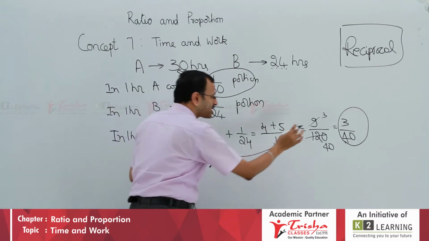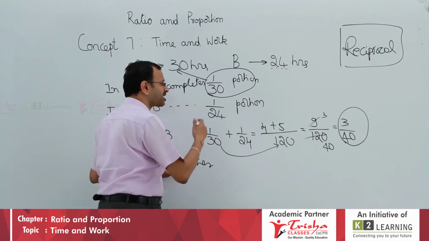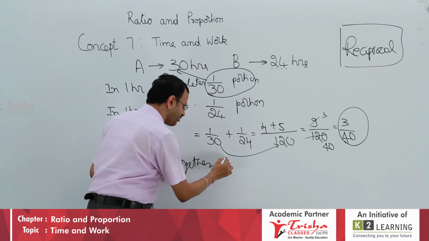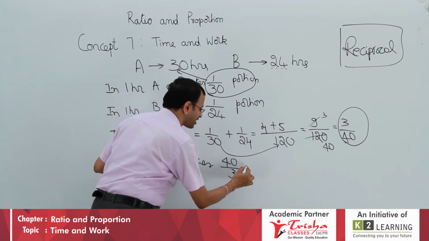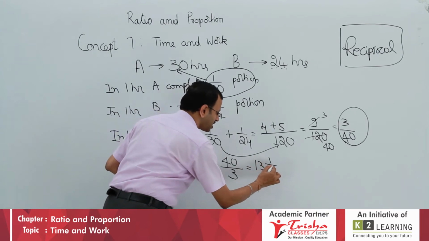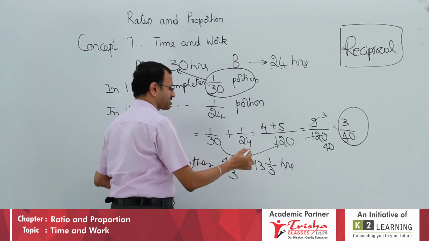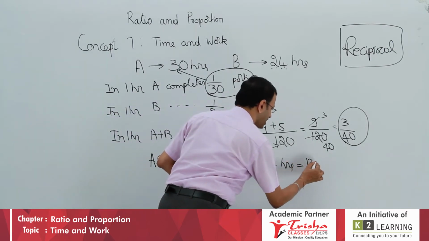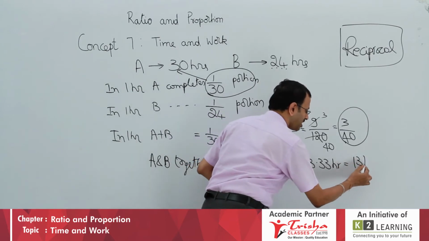A and B together complete 3 by 40 portion, which means A and B together can complete the full work in the reciprocal of this answer, 40 by 3. That is 13, 13 threes are 39, so 13 and 1 by 3 hours. If it is days, you have to say days. If you still want to be specific, it is 13.33 hours or 13 hours.